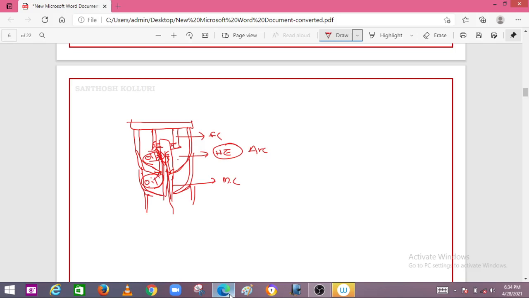When the contact is fully opened, the oil existing in this chamber enters the first chamber, cooling and quenching the arc. This is done in an axial direction, so this type of circuit breaker is called an axial venting minimum oil circuit breaker.